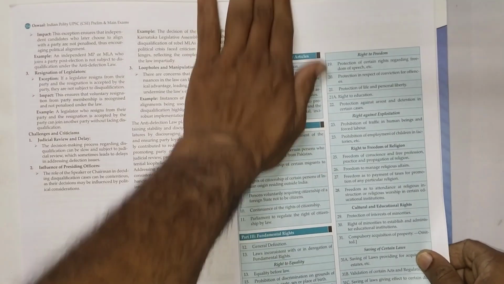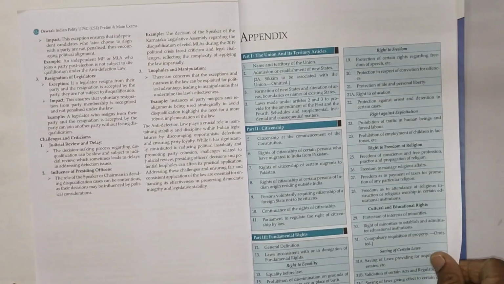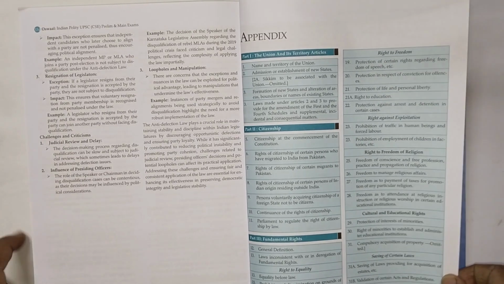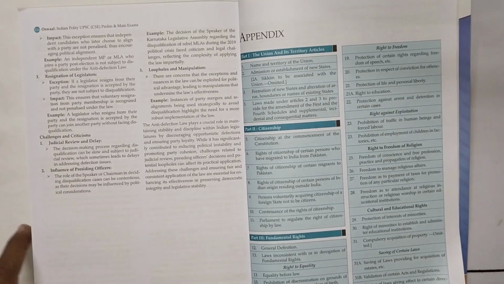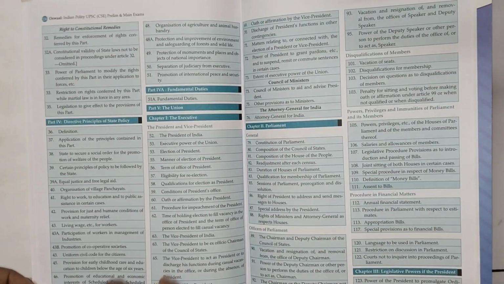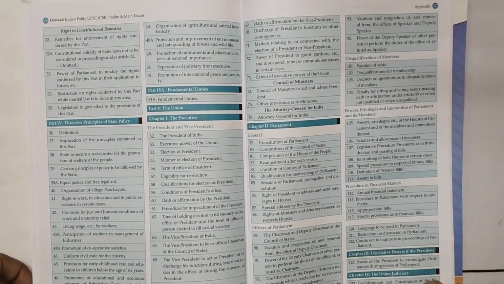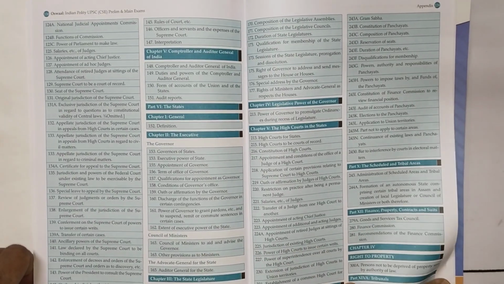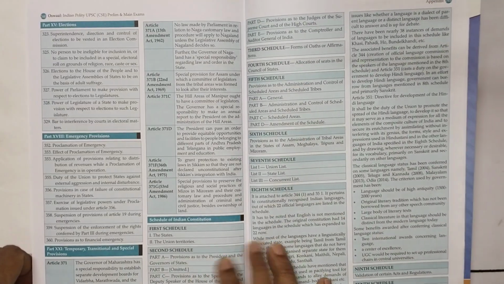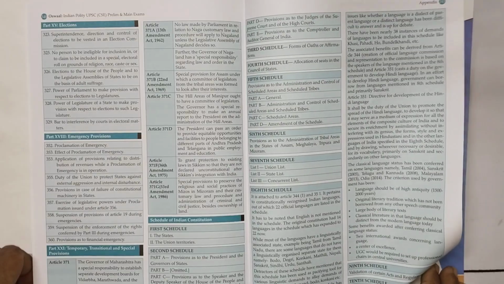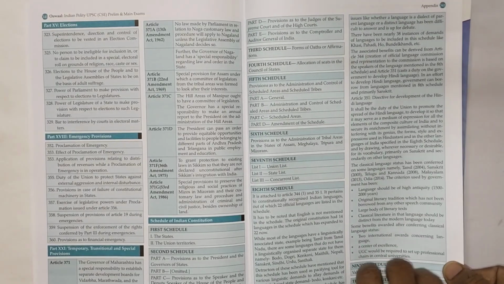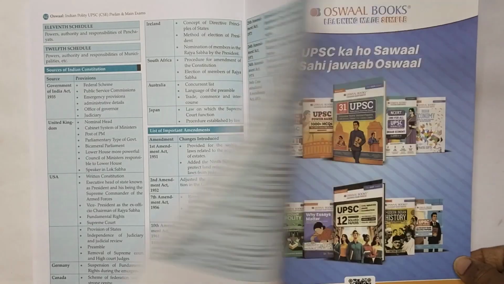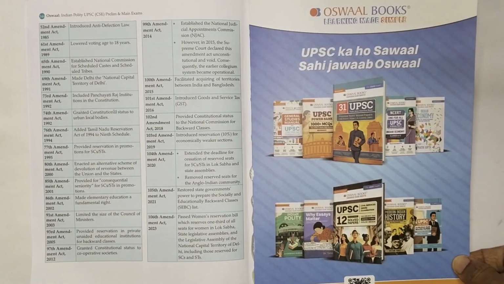In the final section, the appendix covers all important parts of the Indian constitution in a structured format. All 15 parts of the constitution are explained along with the most important articles under each part. The book also represents all 12 schedules of the Indian constitution in a clear and tabular form, making them easy to revise and remember. Additionally, every constitutional amendment from the first amendment act to the last amendment is explained in detail using mind maps and visual charts for faster and more effective revision.